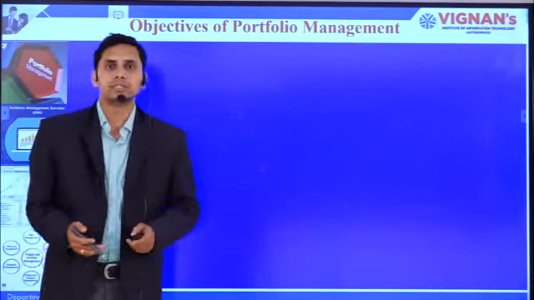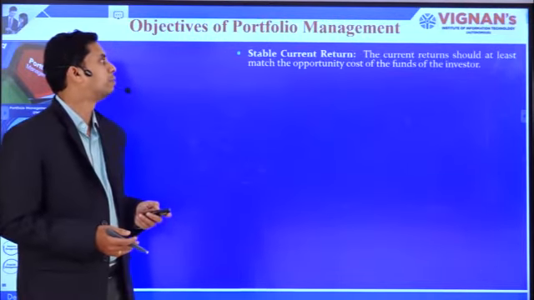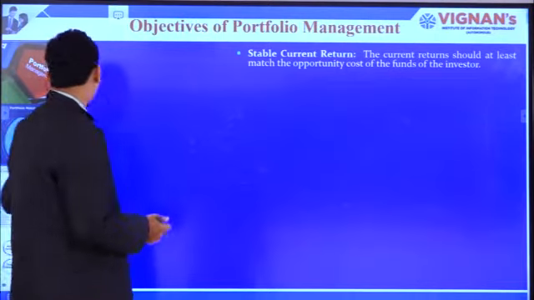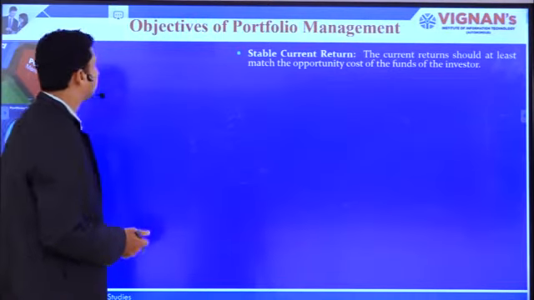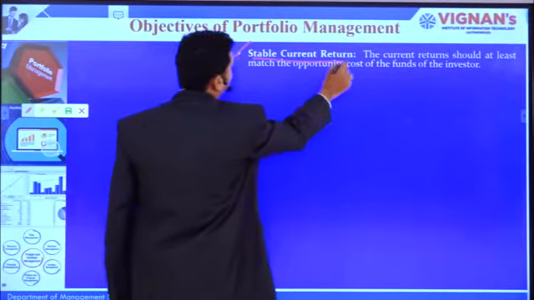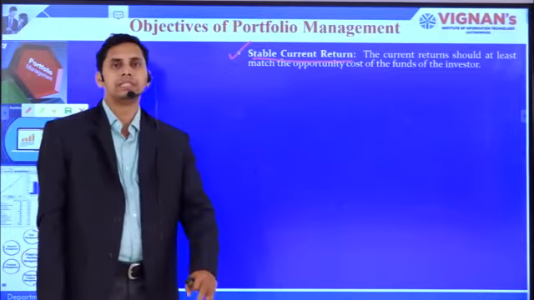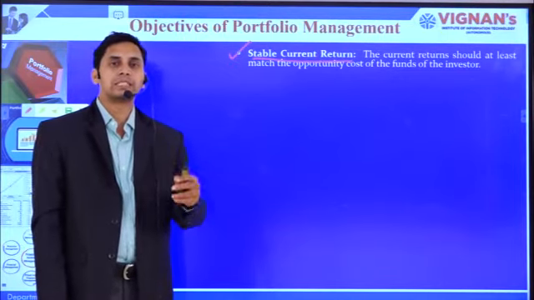Now let's see the objectives of portfolio management. What are the different objectives behind portfolio management? First thing, stable current return. Every investor expects this stable current return. Whatever return is generated for the investors, they expect a stable return.